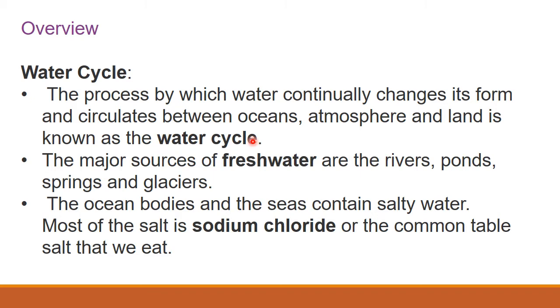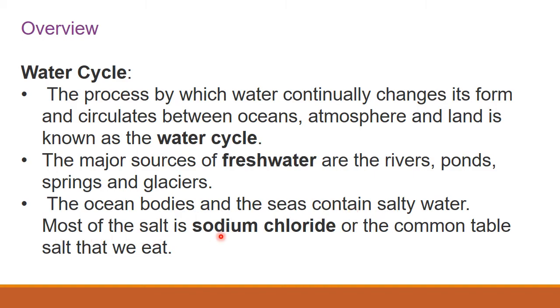Understood children? Then next. The major sources of fresh water are rivers, ponds, springs and glaciers. So these are the sources of fresh water. Fresh water means that we can drink. The ocean bodies and the seas contain salty water, very salty, that we cannot drink. Most of the salt is sodium chloride, or the common table salt that we eat. So most of the salt in the sea is sodium chloride, the common salt that we use.